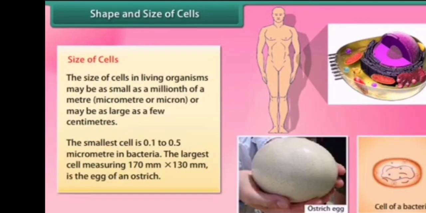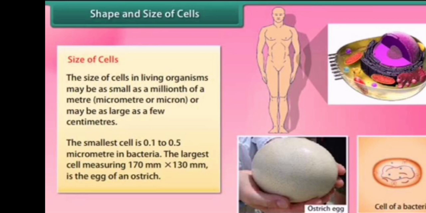Next, sizes of cells. Cells in living organisms may be as small as a millionth of a meter, a micrometer or micron, or as large as a few centimeters. Larger ones we measure in centimeters, while others we measure in micrometers or microns.